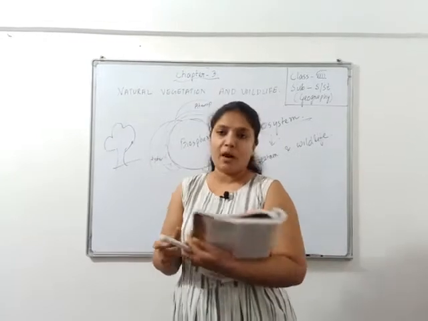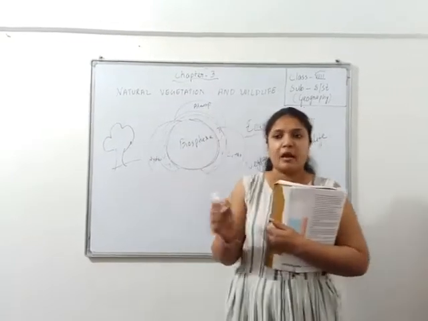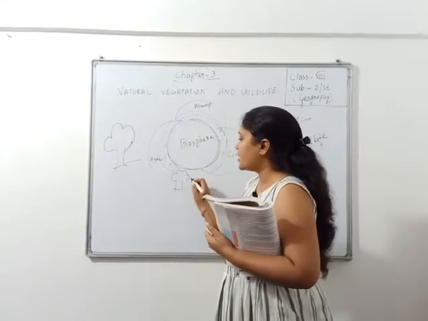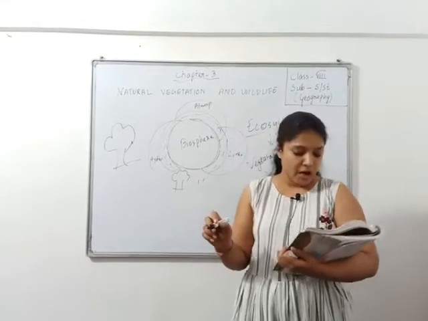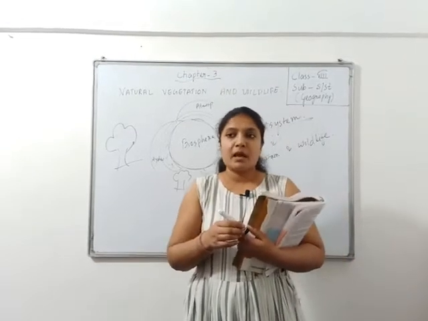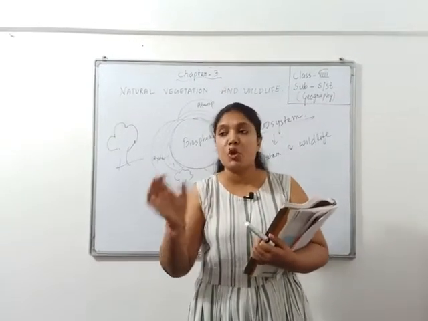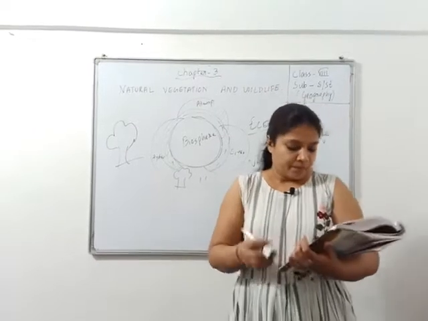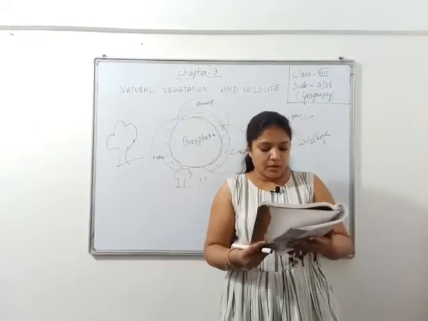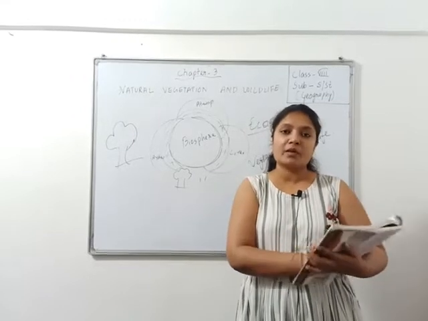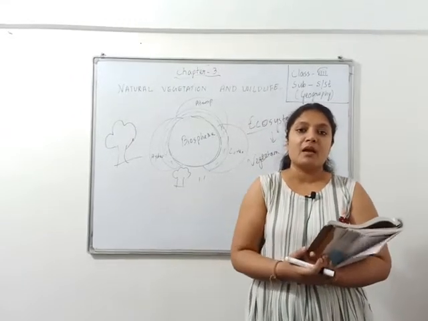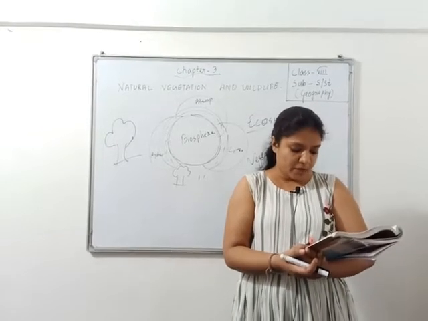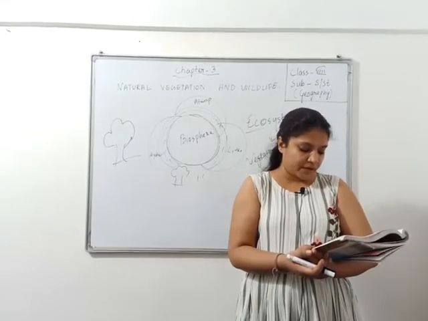Now shrubs are what? Where vegetation is there, but small plants, like shrubs, small plants you can say. Tundra means you can say snow part, just snowy area. There are plants but less. And grassland means plants grow there, but most of the plants are what? Grass. The two main divisions of the forest are evergreen and deciduous.